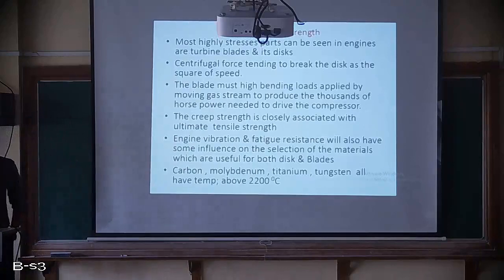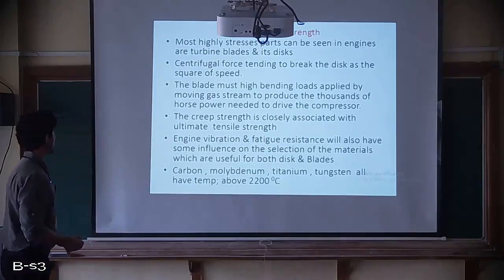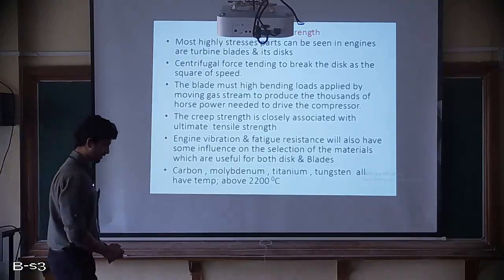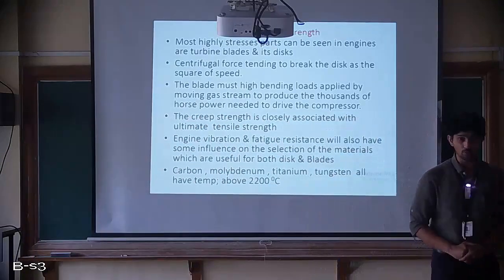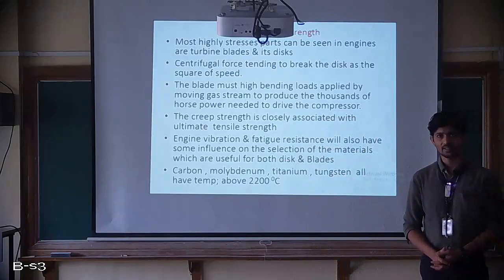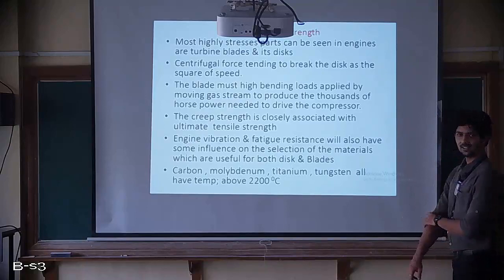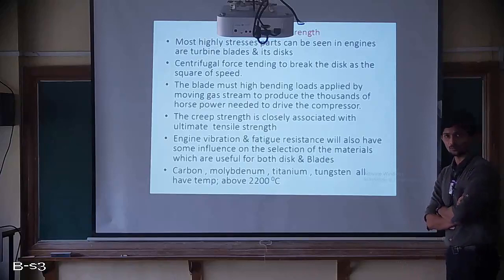Next is high temperature strength. Now what exactly does high temperature strength mean? The most highly stressed parts in engines are the turbine blades and the disc. Highly stressed in the sense that the turbine blades rotate at very high RPM, the maximum RPM, whereas the compressor may or may not run at the same RPM because we may use a reduction gearbox, or a propeller as well. The maximum RPM in the turbine is very high, and in a high speed engine it will go up to 25,000 to 30,000 RPM.